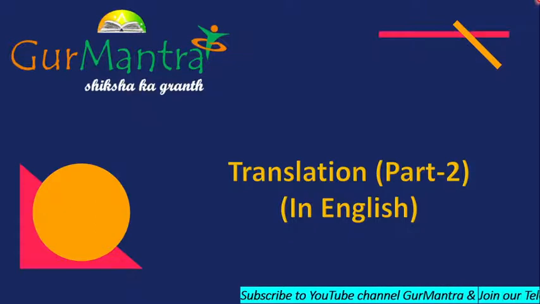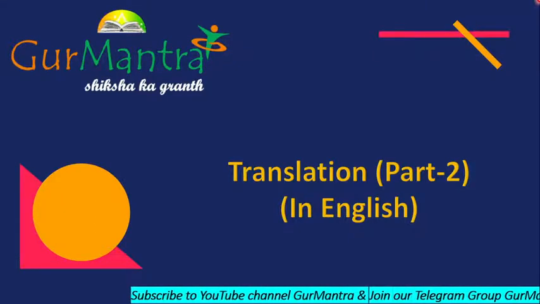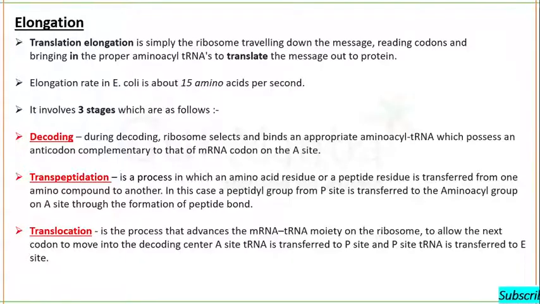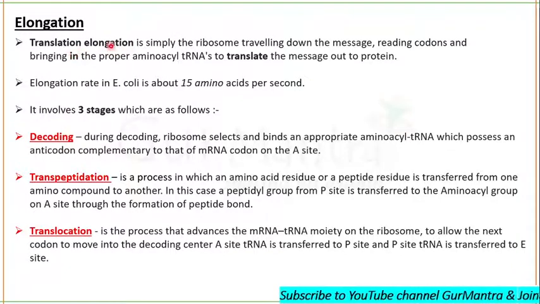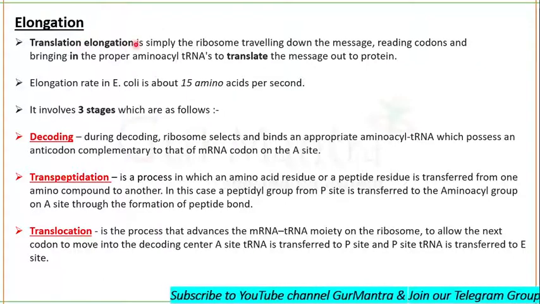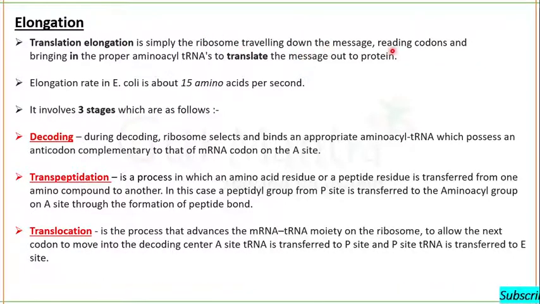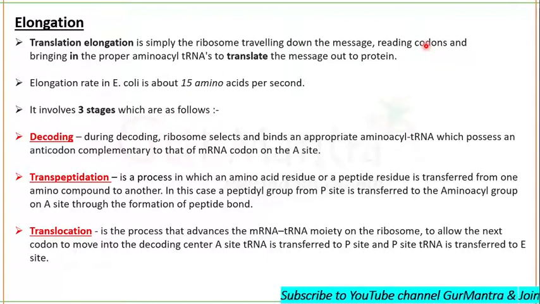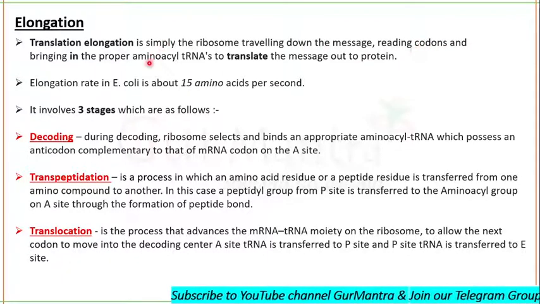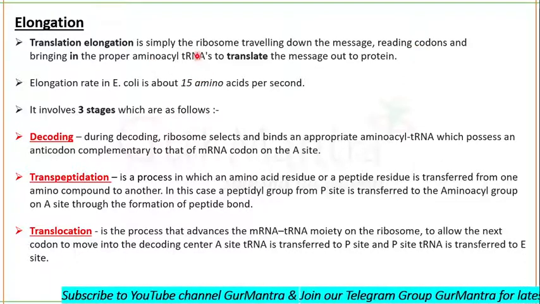We have already discussed the initiation part in part 1. So what happens during elongation? Translation elongation simply means the ribosome will travel along the mRNA. It will read out the codons on mRNA, and then after reading the codons, it will bring in the appropriate aminoacyl tRNA.